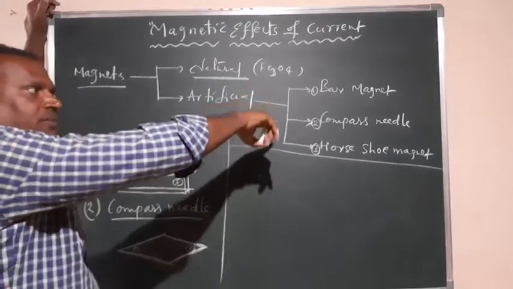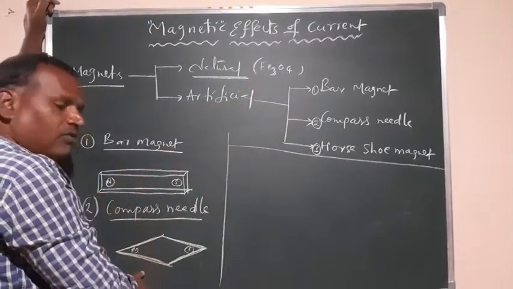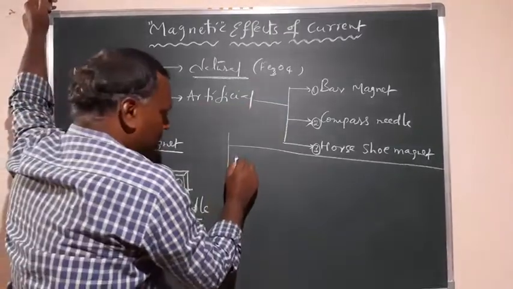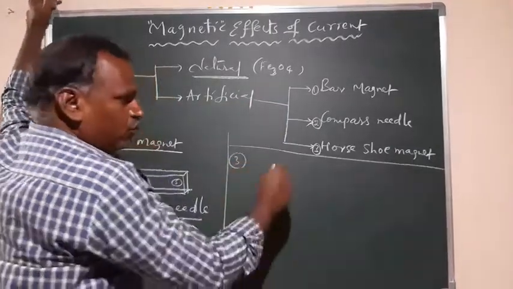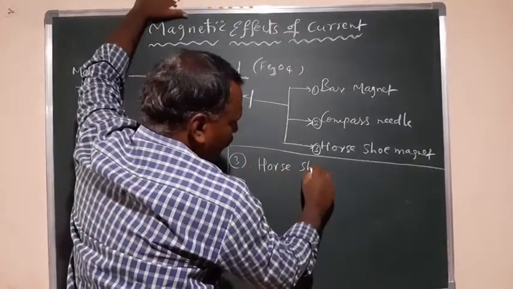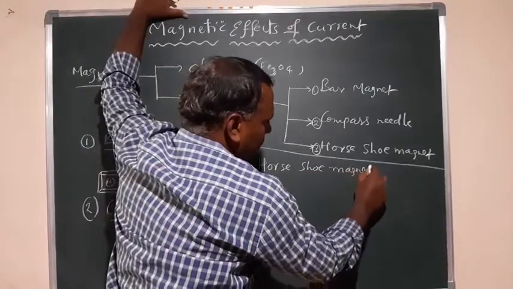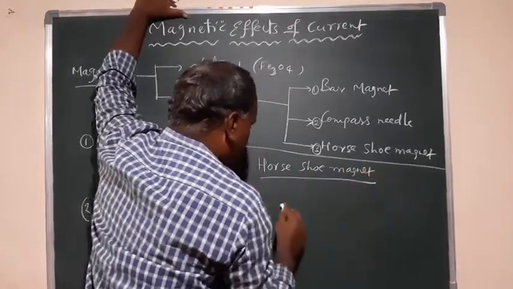Based on the shape you have the names. The bar magnet looks like this, the compass needle looks like this, and the third one is the horseshoe magnet. This horseshoe magnet is like a U shape.